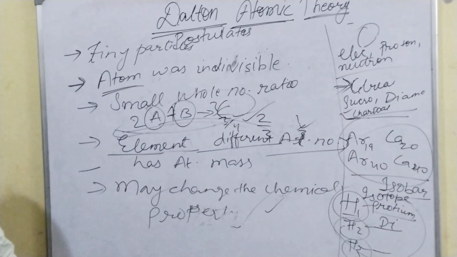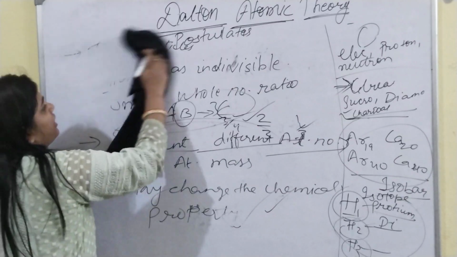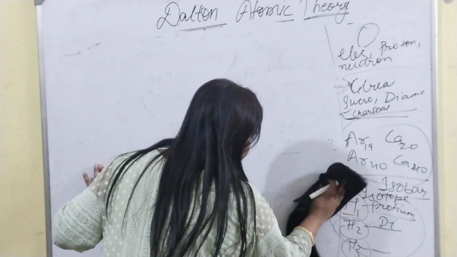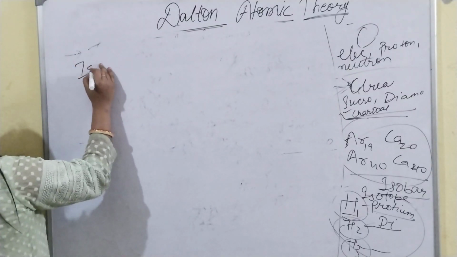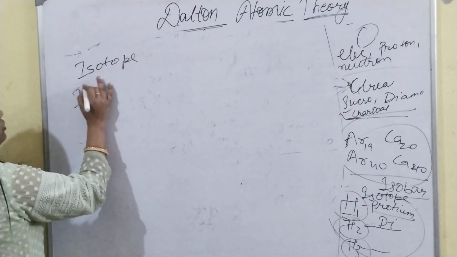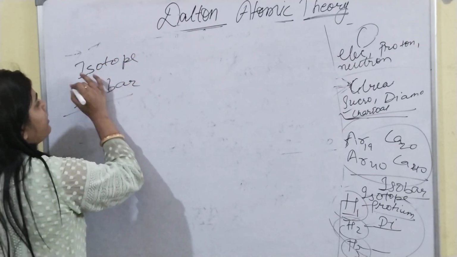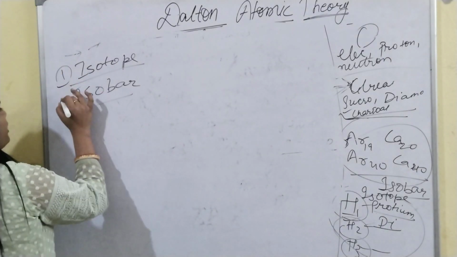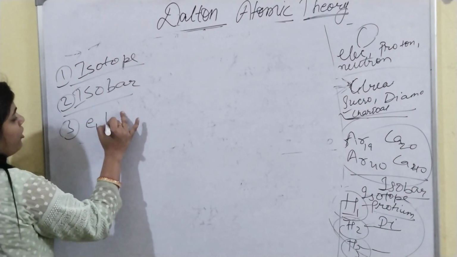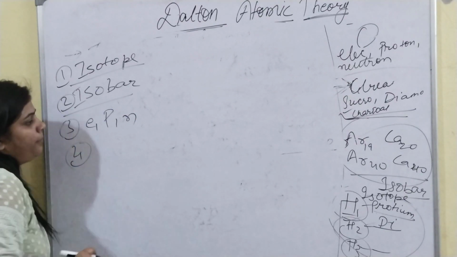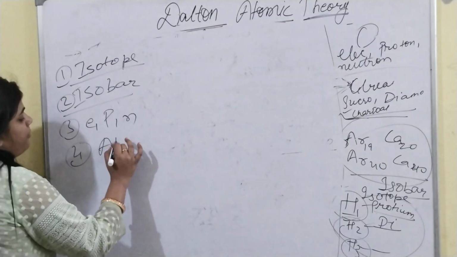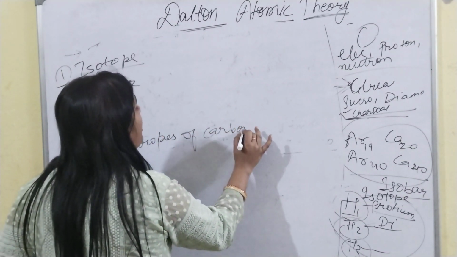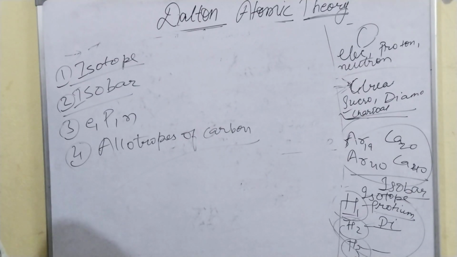So some terms after the limitations of Dalton's atomic theory which you should know are isotopes and isobars, which are limitations of the Dalton atomic theory. Another is the discovery of electron, proton, neutron. Number four, allotropes of carbon. So these were the limitations of Dalton's atomic theory.